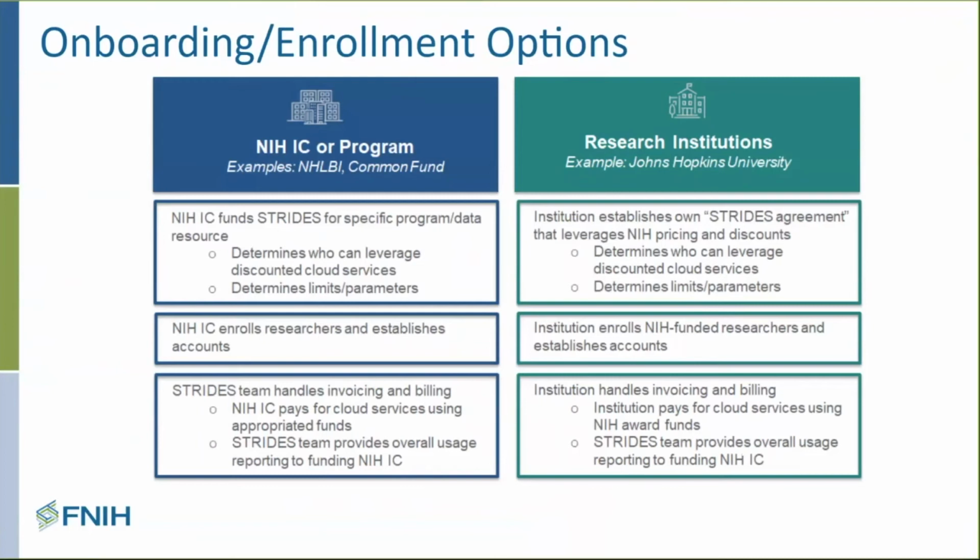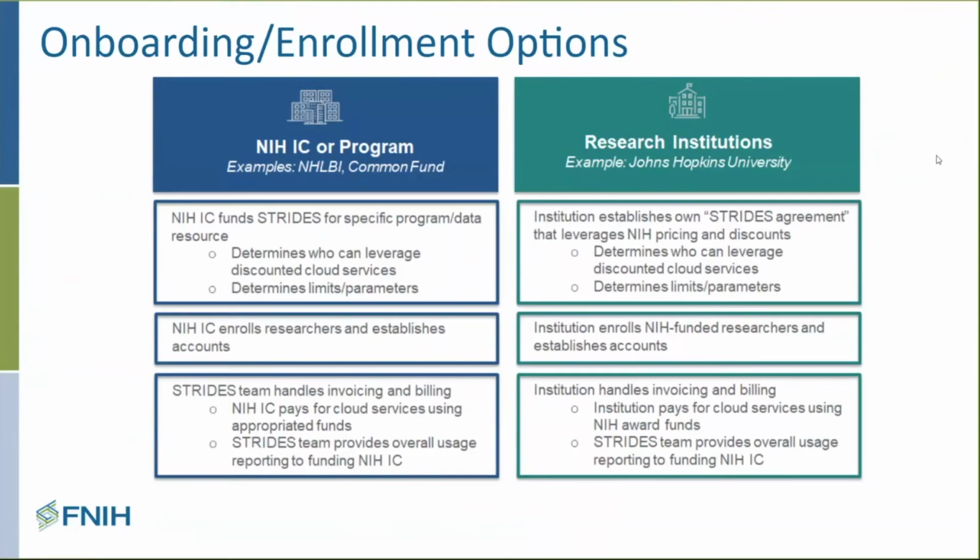An interesting variation on that left-hand path is another credits model. So you've heard the Terra credits model. NHGRI, the National Human Genome Research Institute, is also working with Terra. They've also piloted a credits program where they've provided some funding set aside, and they've been able to allow some of their researchers to get access to hundreds of dollars, or in some cases thousands of dollars, to use in Terra or to use on Google Cloud Platform by that money that they've set aside through that left-hand funding path. So that's a path that's available in some cases, depending on, again, your position and perspective.